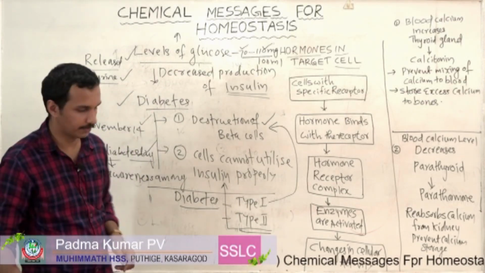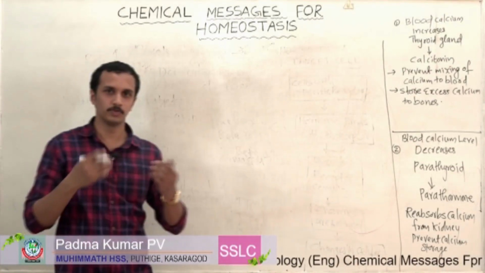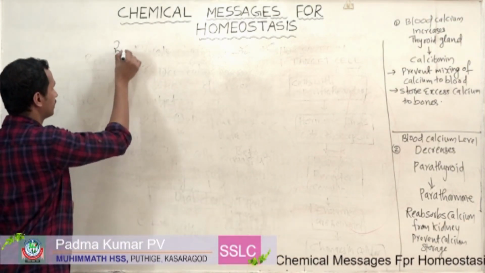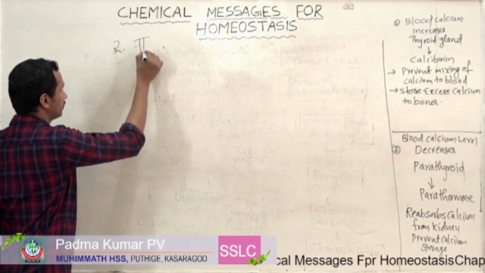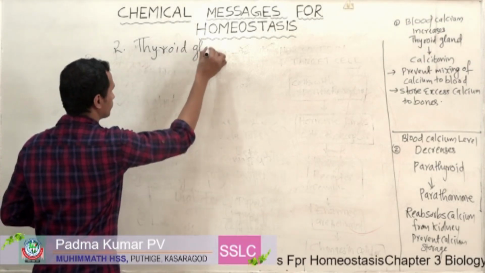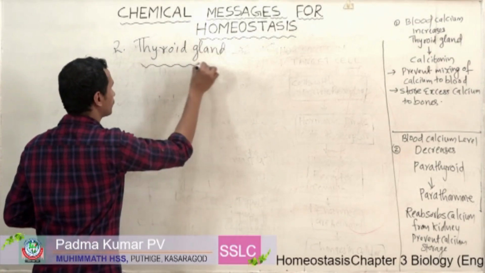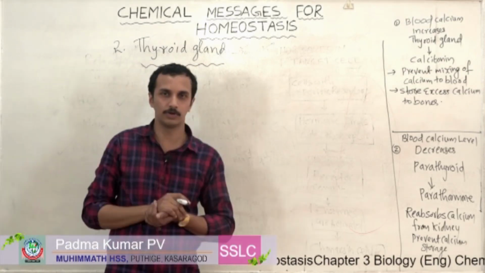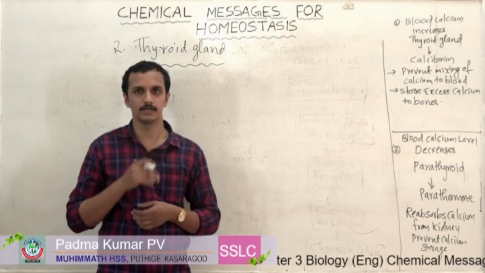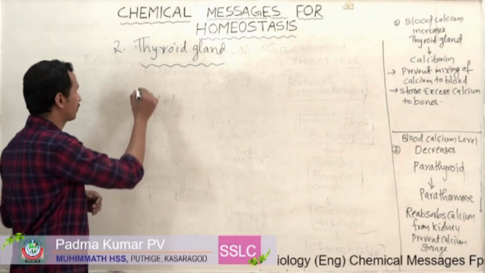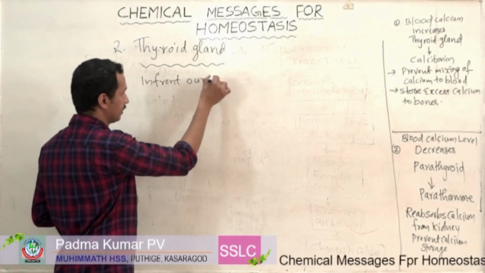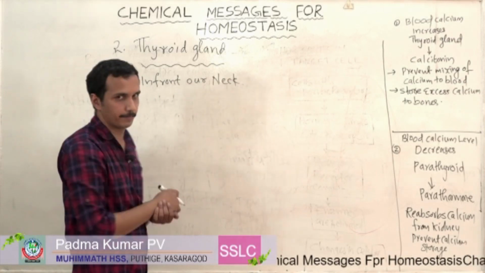Now let us move to our second topic, that is our second endocrine gland. You may have heard about the thyroid gland. Have you heard about the thyroid gland? Where is it present? It is usually present in our neck region, in front of our neck.